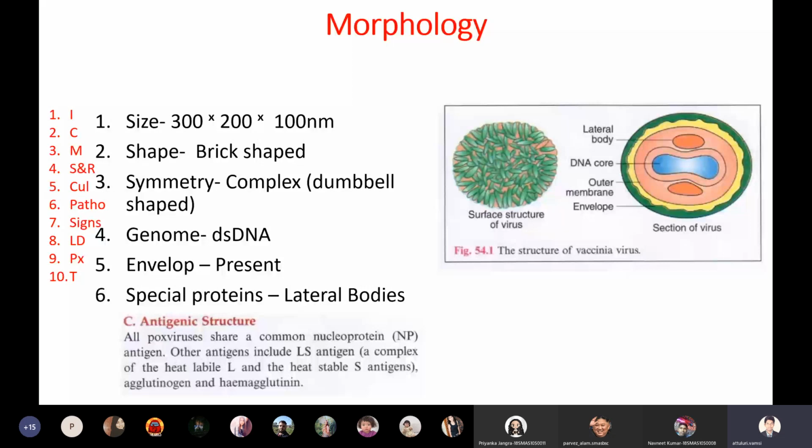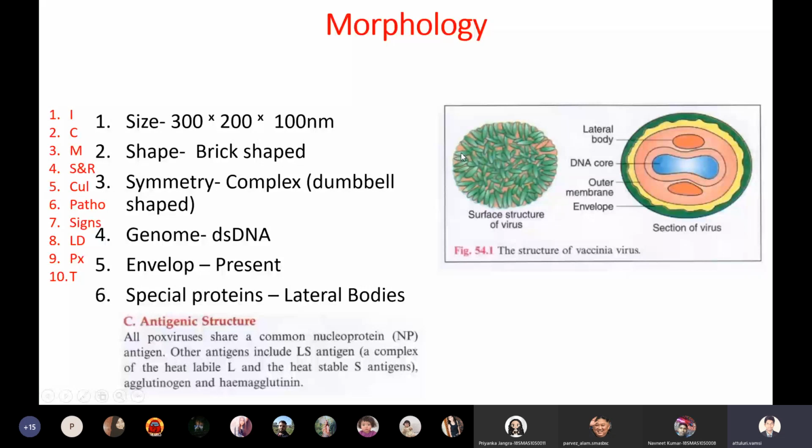Then shape. The shape of this smallpox is brick shaped. A complex symmetry is present in this smallpox virus. So the overall shape of the virus is brick shaped, and symmetry is complex. A complex symmetry is present in the nucleocapsid.